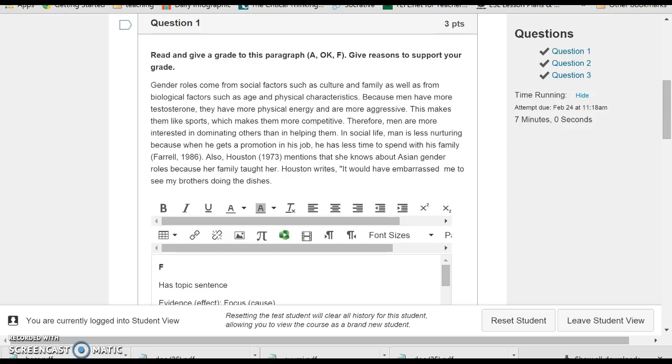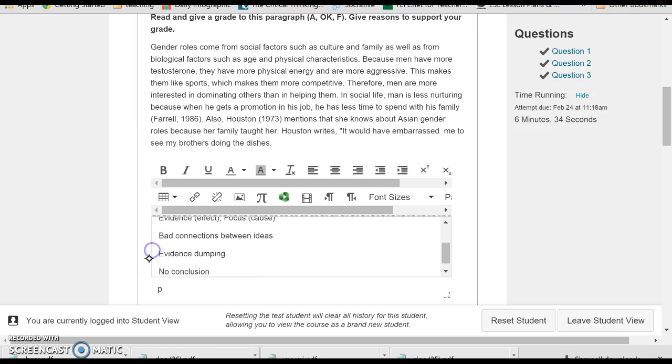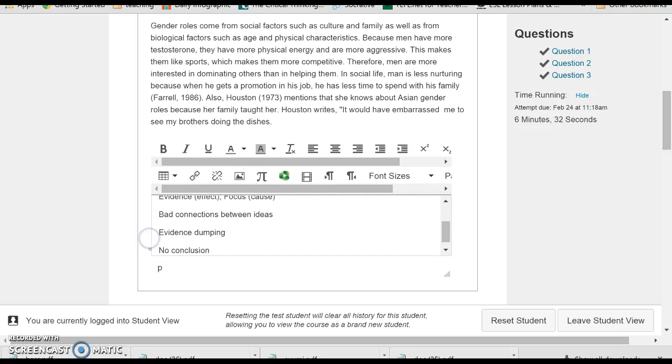And finally, we get to paragraph 1, which is very weak. I would give this one an F because although it has a topic sentence, the evidence, which is about effects, doesn't match the focus of the essay, which is causes. There's bad connection between ideas, and at the end there's evidence dumping, and there's no conclusion.